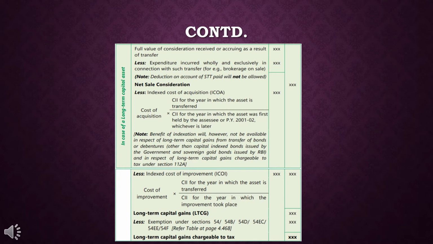And from that, we have to deduct the exemption amounts which are available under section 54, 54B, 54D, 54EC, 54EE, and 54F. For that you have to refer to the exemption table which I have shared with you. After doing this, we will get the taxable amount of long-term capital gains. So this is how we have to calculate both the amounts under the head income from capital gains.